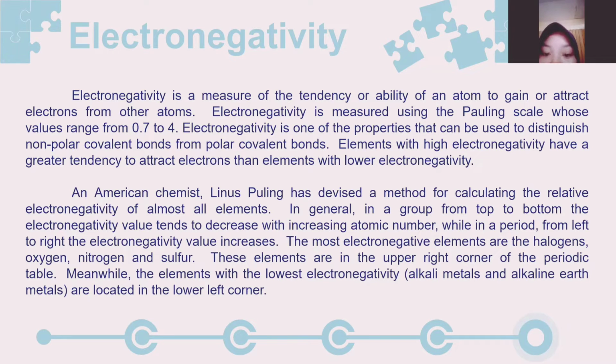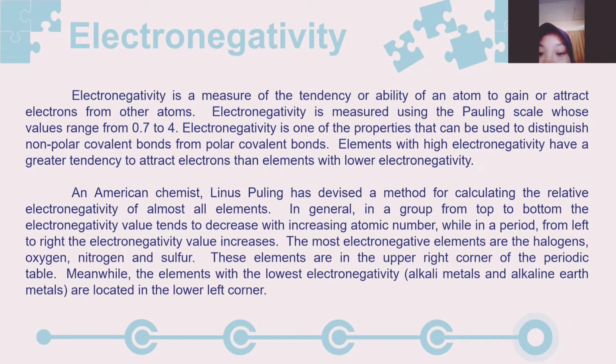An American chemist, Linus Pauling, devised a method for calculating the relative electronegativity of almost all elements. In general, in a group from top to bottom, the electronegativity value tends to decrease with increasing atomic number, while in a period from left to right, the electronegativity value increases.